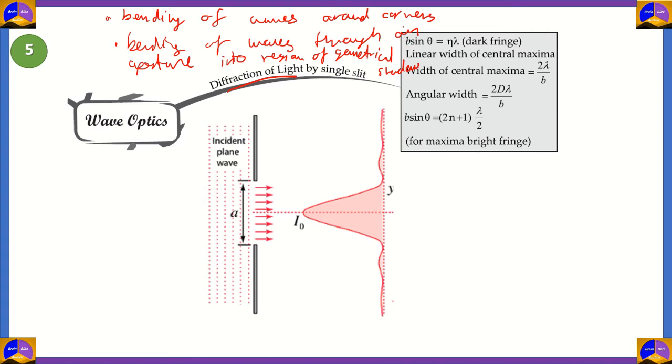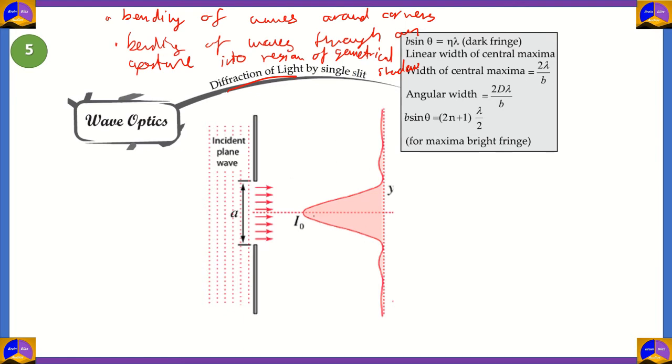So what essentially happens is that it describes the bending of light as we reach obstacles and gaps which are comparable to the wavelength of light. So that is how diffraction occurs. In the Young's single slit experiment, we replace the double slit by one single slit, and you can see that they form a diffraction pattern like this one.